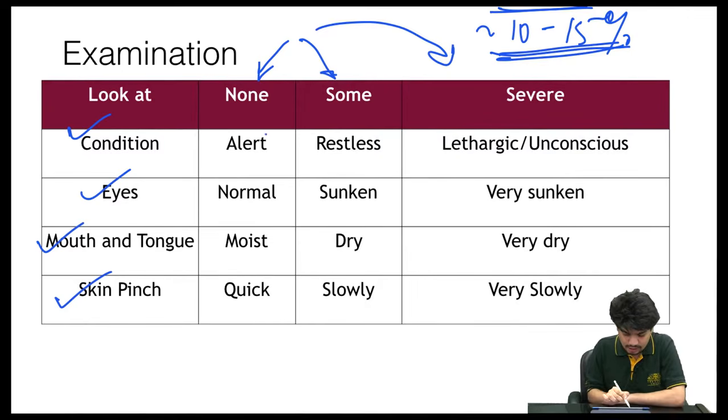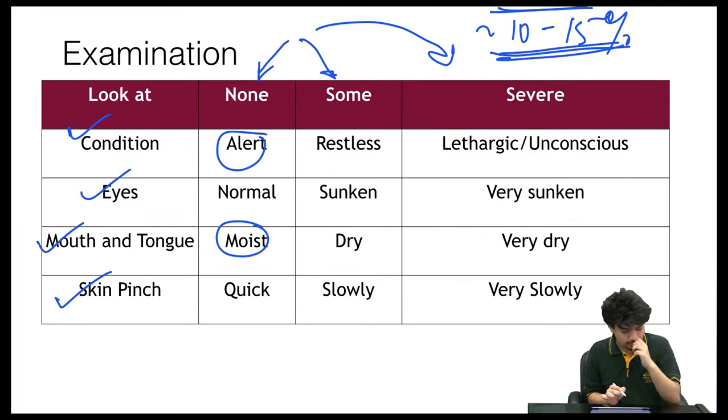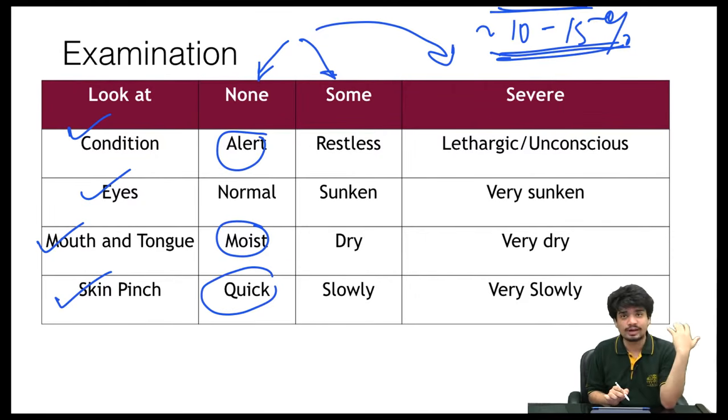Now, if he's alert, active, his eyes appear normal, the mouth and mucosa appear moist to you, and the skin pinch goes back fast, then in such a case the child is said to have no dehydration at that point of time. He's just having diarrheal stool, and the amount of body weight that has been lost because of dehydration is less than 5%, or less than 50 ml per kg.